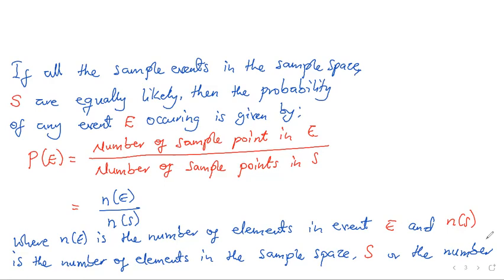Now let's continue. If all the sample points in the sample space S are equally likely, then the probability of any event E occurring is given as P(E), the probability of the event occurring, is equal to the number of sample points in E over the number of sample points in S. So this is the mathematical form of what we've written here: P(E) is equal to the number of the events over the number of the sample space.